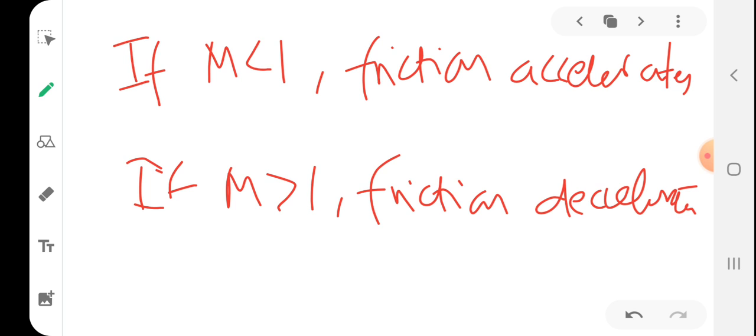Have you understood what friction does to a compressible flow? If it is subsonic flow, it will try to accelerate it to the Mach value 1 or sonic velocity. If it is supersonic flow, it will try to decelerate it to the sonic velocity. So that is the effect of friction.